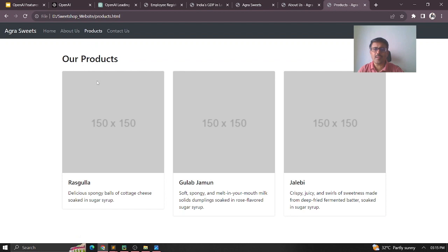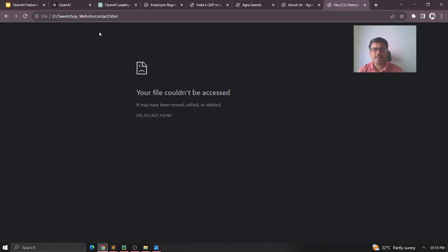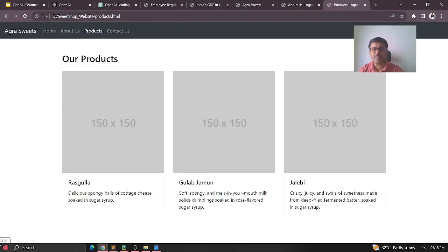You can see it here. All the cards are here, right? The Rasgulla, Gulab Jamun, Jalebi. These are all things I just gave it here. So I can just quickly have images put here, and then these images will be ready. The products will be made available. Okay. So likewise, I can just go for Contact Us again, right? In this Contact Us, what I will do is I just go here and